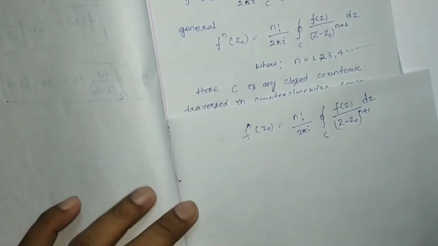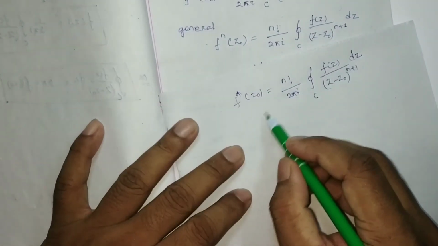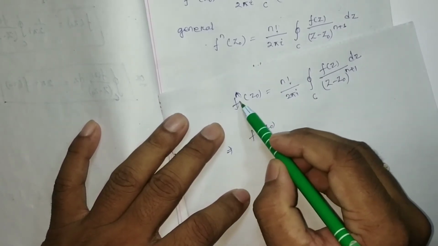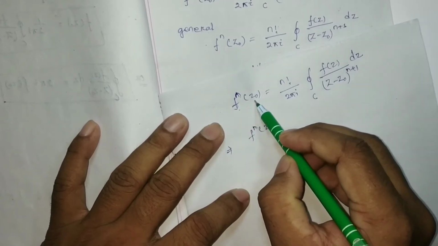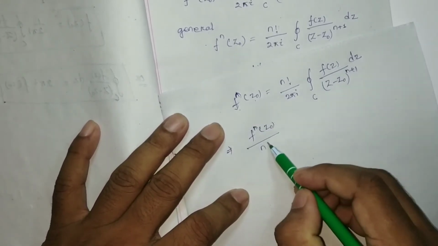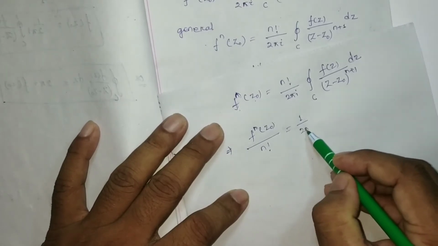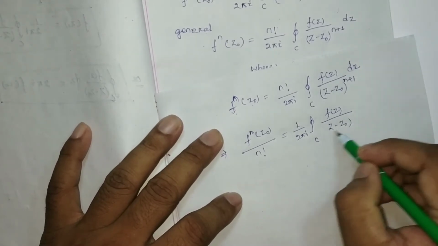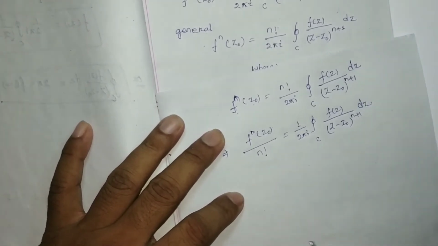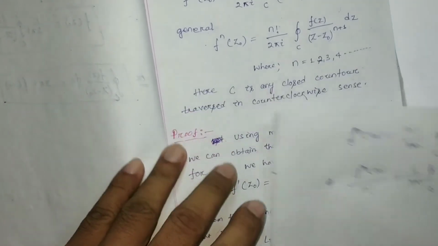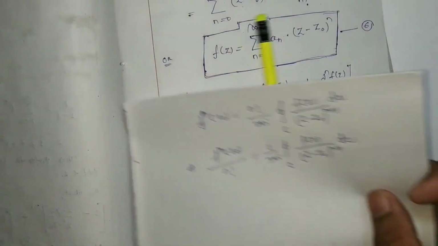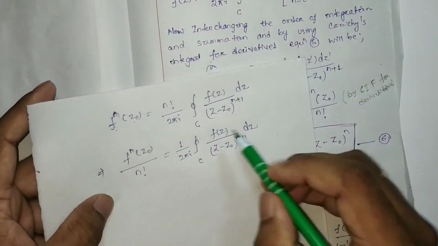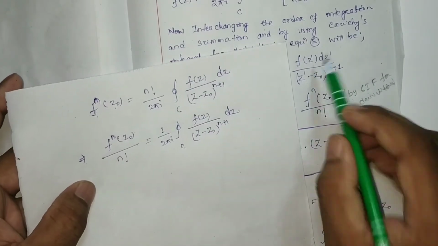This much we have studied, or this can be written as f^n(z0), where f^n means the nth derivative of f(z) at z equal to z0. So f^n(z0) by n factorial is equal to 1 by 2 pi i closed integration over C of f(z) by (z minus z0) to the power n plus 1 dz. This can be written as this one. Now the same thing we have used over here. Here, instead of z, z dash is written, that's it.